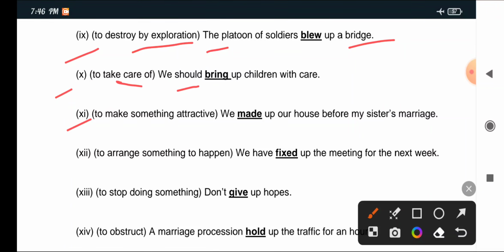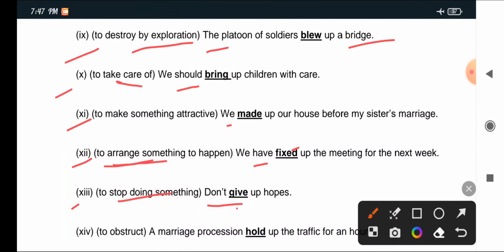XI: To make something attractive, do up. We made up our house before my sister's marriage. XII: To arrange something to happen, fix up. We have fixed up the meeting for next week. XIII: To stop doing something, give up.